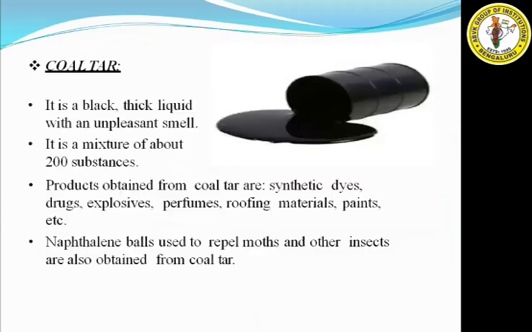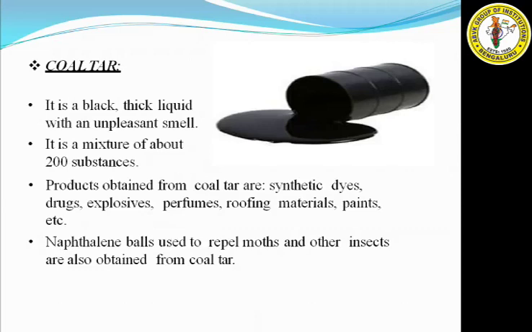Next one is coal tar. What is coal tar? It is a black thick liquid with an unpleasant smell. Since it is obtained from coal, it is black in color, and it is in a liquid state. Unpleasant means bad smell. It is a mixture of about 200 substances. An important point about coal tar is that if you refine it, you will get 200 different substances.